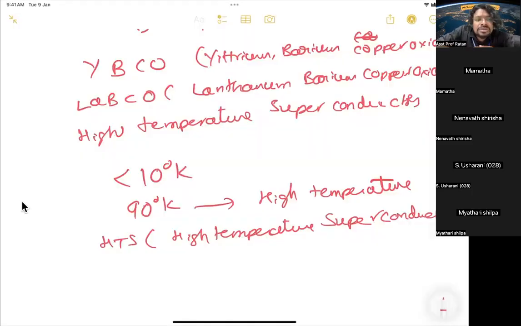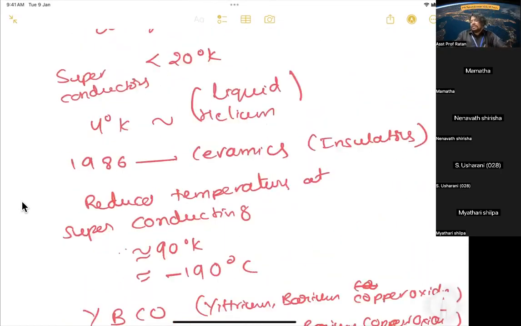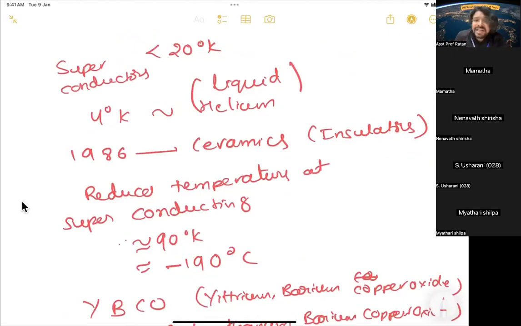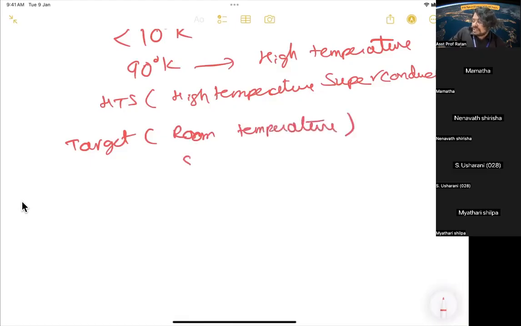Okay. Now, high temperature superconductors. Initially we saw superconductors below 10 degrees Kelvin. Later they discovered intermetallics, below 20 Kelvin. Later they discovered 90 Kelvin high temperature superconductors. So people have been discovering superconductors like that. What is the target we are aiming for? The target is a room temperature superconductor. We want room temperature superconductors, but people are still searching for it.